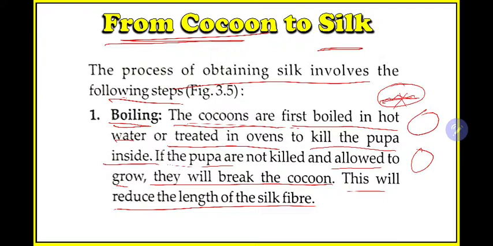So if you do not kill the silkworm inside, what will happen? It will grow in size because it is living, and after some time it will break the cocoon and come out. Then your fiber, which runs from here to here, is broken, so the fiber is short. You cannot use a short fiber, you need a long silk fiber, so you need to kill it by boiling or treating in ovens.